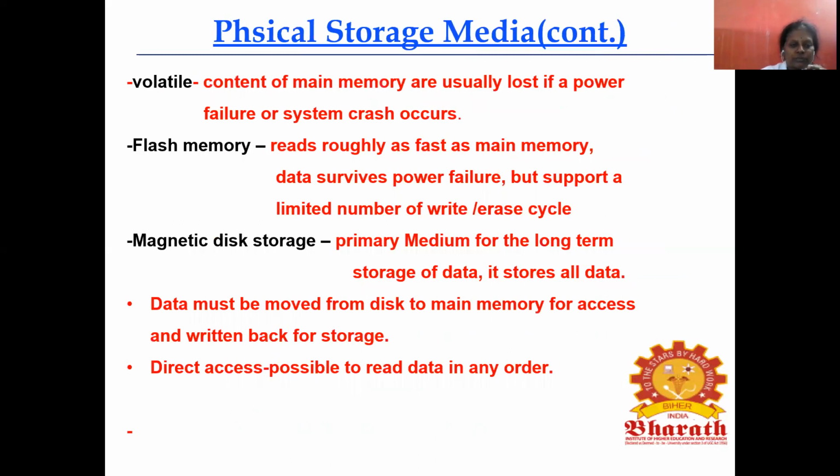Next one is flash memory. Flash memory means what? It reads roughly as fast as main memory. Wherever the file is, it will be read as fast as main memory. It survives power failure, but supports only a limited number of write-erase cycles. So we can't use write and erase cycles often. Some files cannot be deleted or written to. So this is the flash memory.